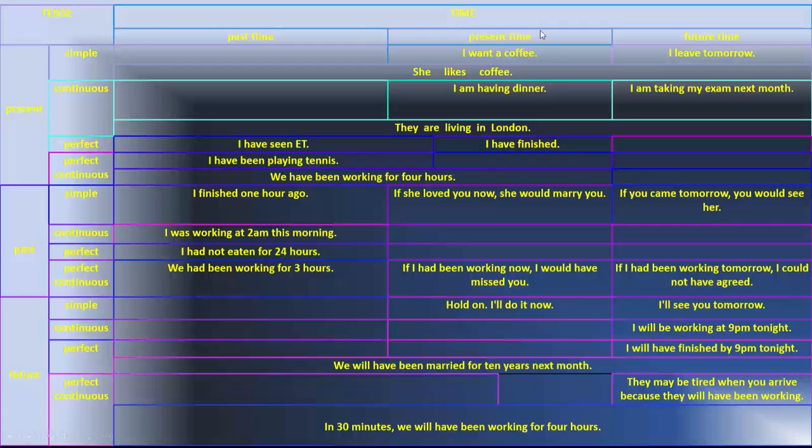So here's a summary of the verbs. We have three main categories of verbs: present, past, future. They are divided into present simple, present continuous, present perfect continuous, past simple, past continuous, past perfect, perfect continuous, and so on.